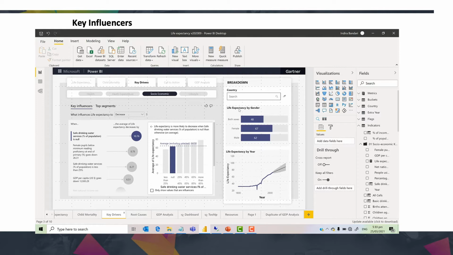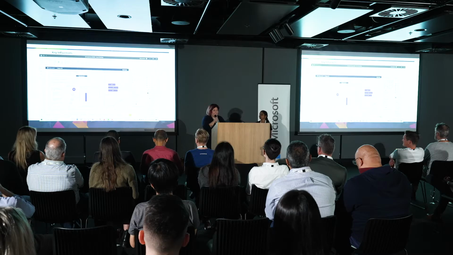So I asked Indira whether she could create an analytics report empowered with AI that would help me find the relationship between life expectancy and the other factors that can impact it. In other words, we are going to see how machine learning, or Azure Machine Learning, can be used in an analytics report, and she's going to create a Power BI report empowered with AI. Can you explain that, Indira?